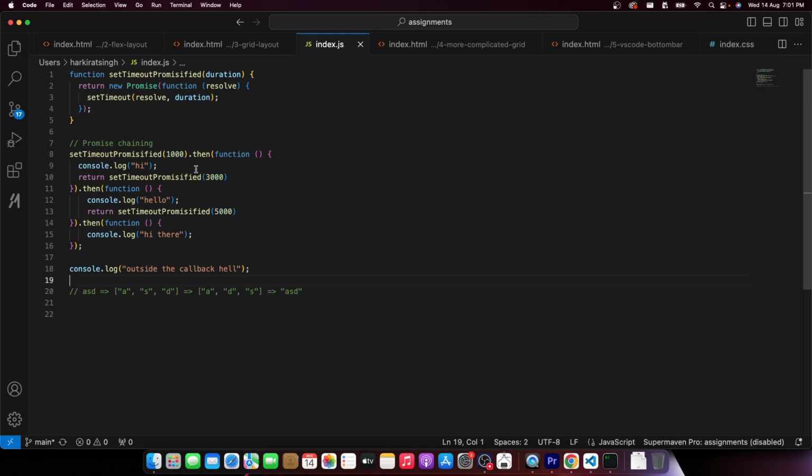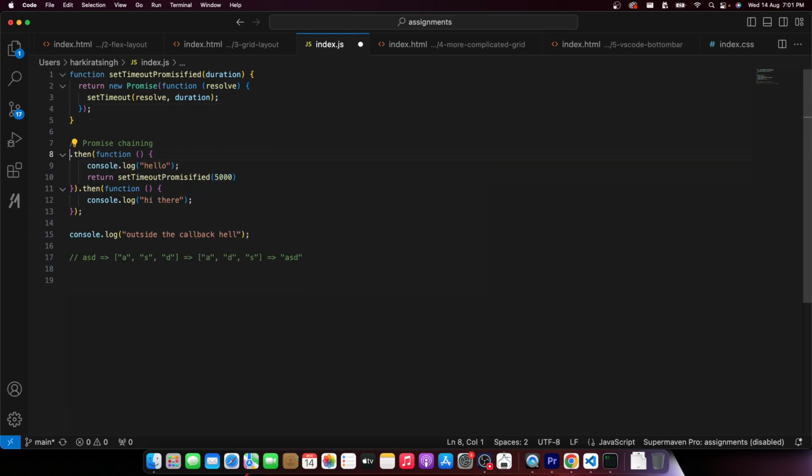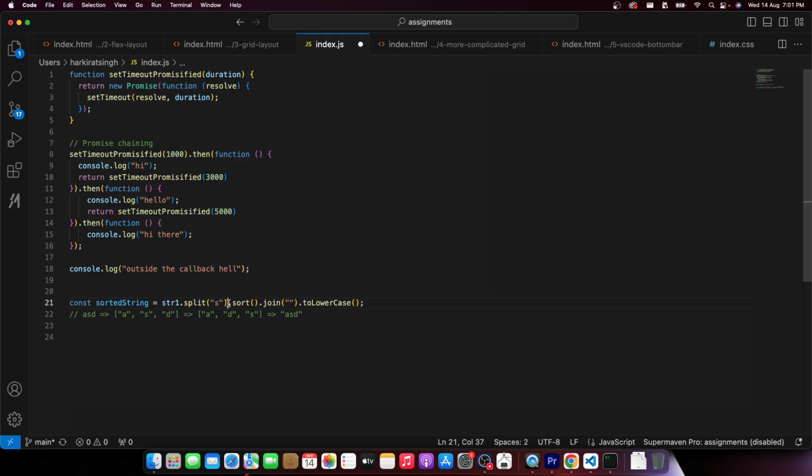What does this return? It returns you what this function returns. And what does this function return? It returns you a promise, which means I can chain the dot then call over here. This also eventually returns a promise only. Whenever a promise is returned, you can call dot then on it. Similar to whenever a string is returned by a function or an array is returned by a function, you can call dot sort on it. Array is returned by this, you can call dot join on it. String is returned by this, you can call dot toLowerCase on it.